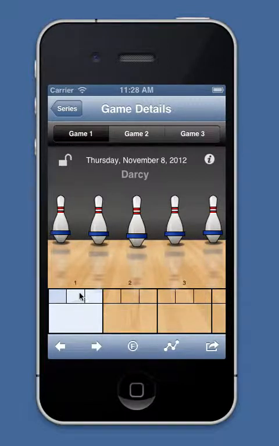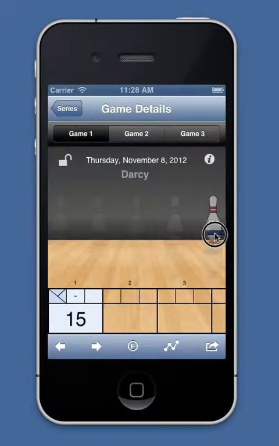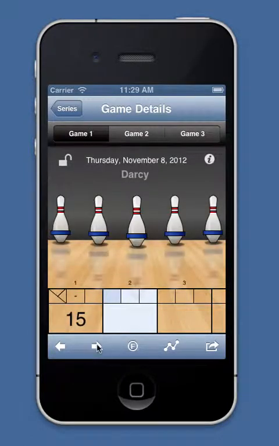Right now I'm on frame 1. You can see that that's highlighted. If I tap on frame 2, it gets highlighted, and you can see that this indicator here is also highlighted. So I'm on ball 1. For ball 1, let's suppose I get a strike. Great. I tap on the right arrow, and it takes me to the next ball. Because I got a strike, that frame's complete, and it goes to the next ball.